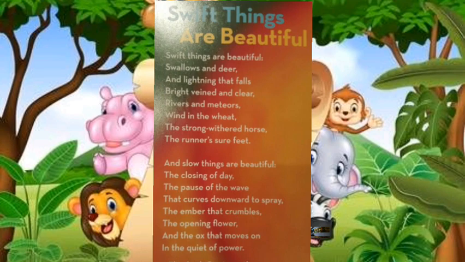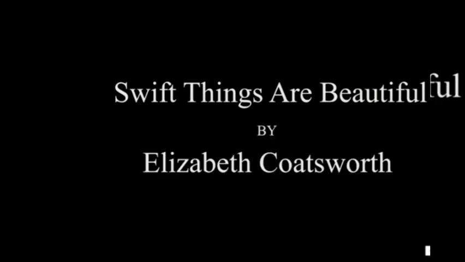Okay, students. Swift Things Are Beautiful by Elizabeth Coatsworth.